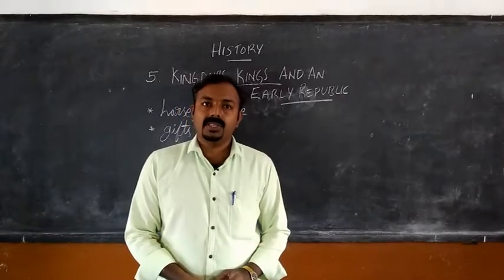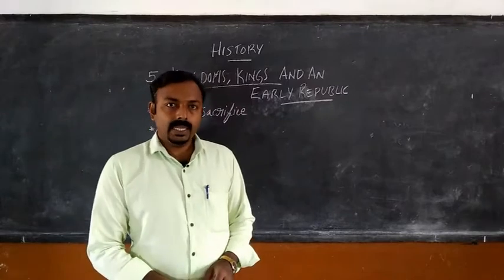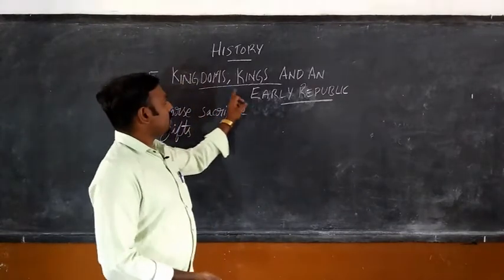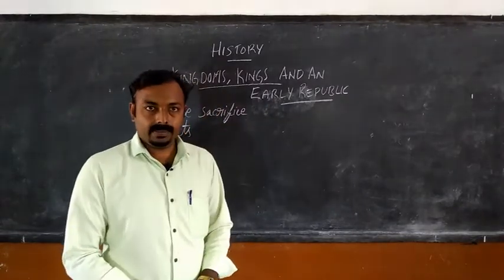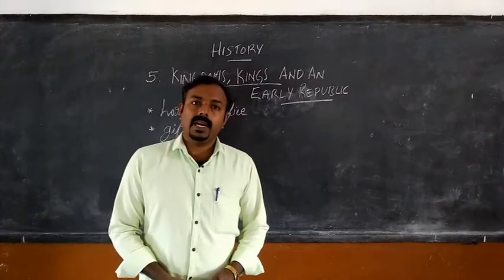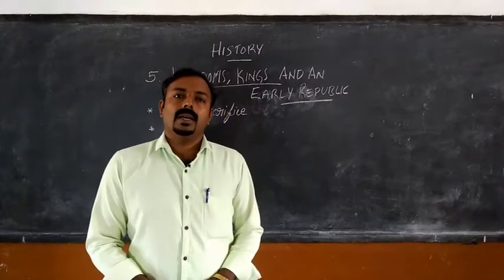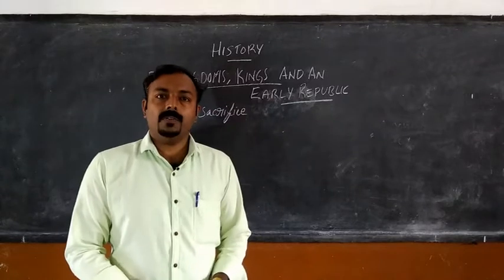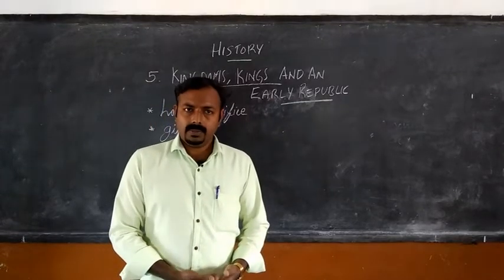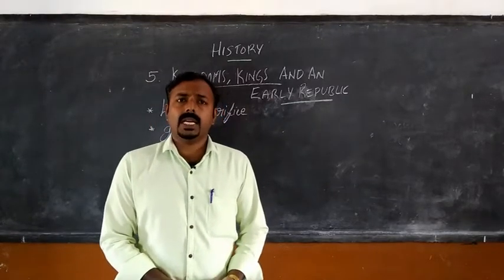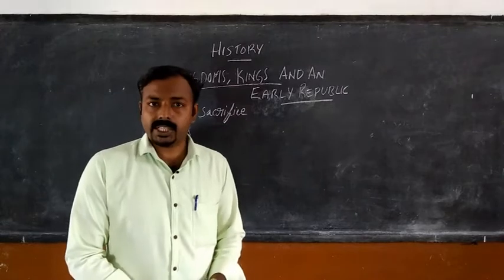Good morning, students. Today we are moving to the next part of history, chapter 5, Kingdoms, Kings and an Early Republic. In this chapter, we are looking at the selection of Rajas. In this time, we know that we are electing our rulers through elections.